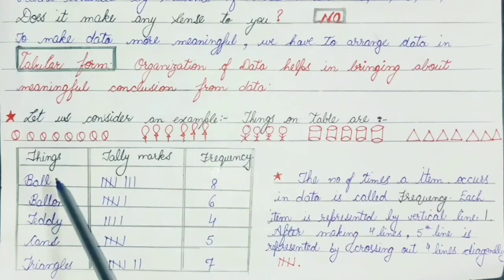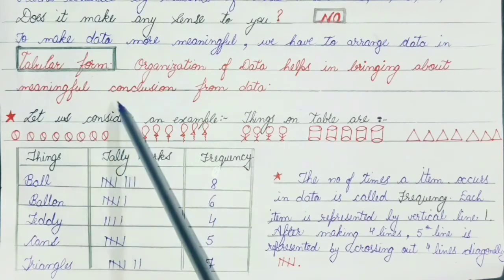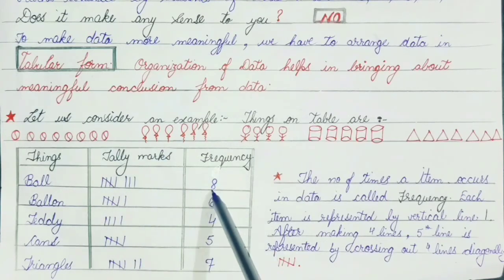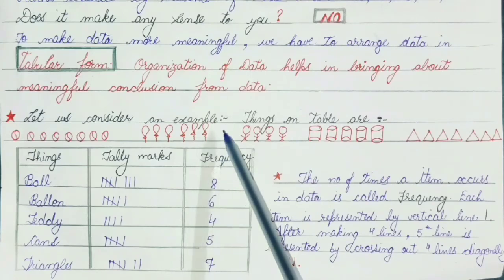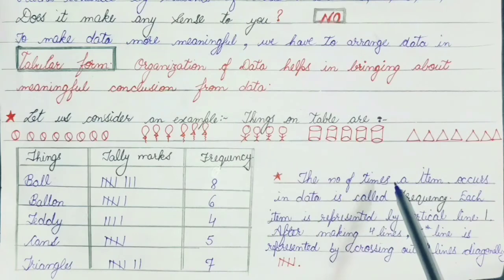See here, ball is representing 8. It means that a total of 8 balls are kept on the table. So we can say that the number of times an item occurs in the data is called frequency.